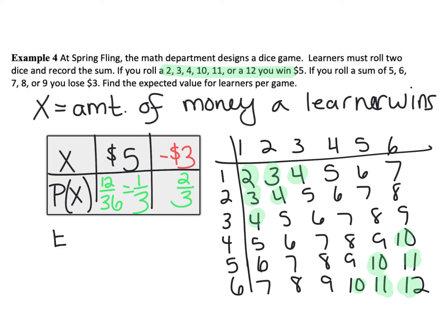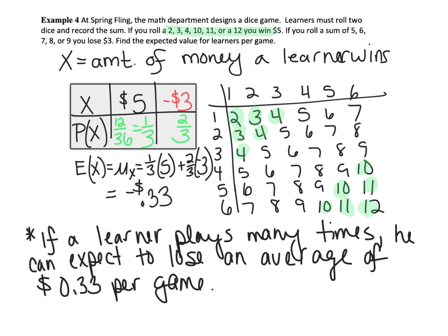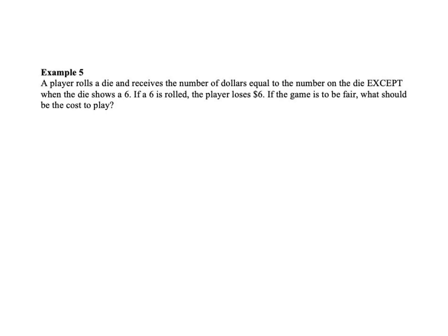So then my expected value is equal to the mean, which is 1/3 times $5 plus 2/3 times negative $3. That gives me an expected value of negative 33 cents. This means if a learner plays many, many times, he can expect to lose an average of 33 cents per game.